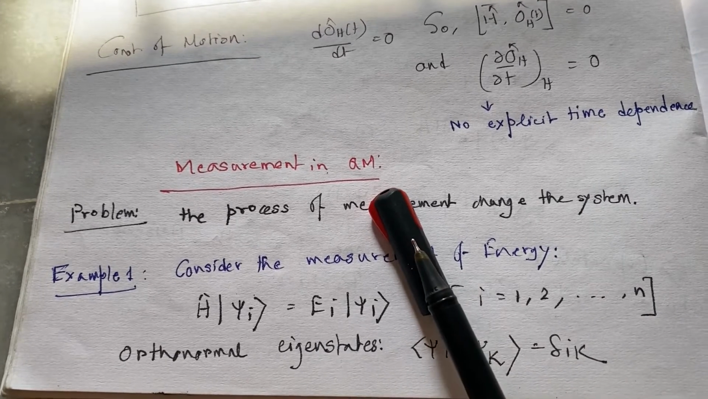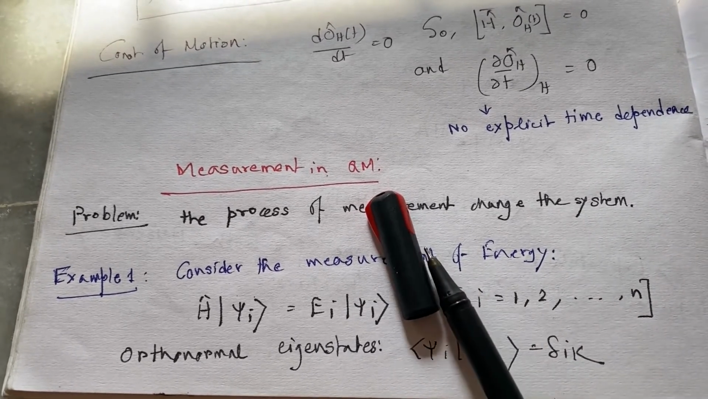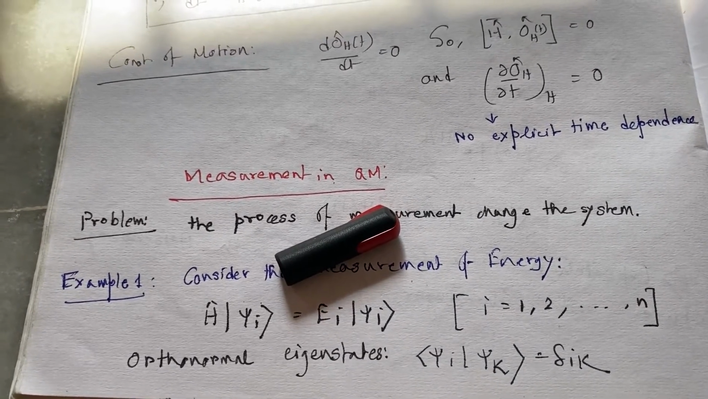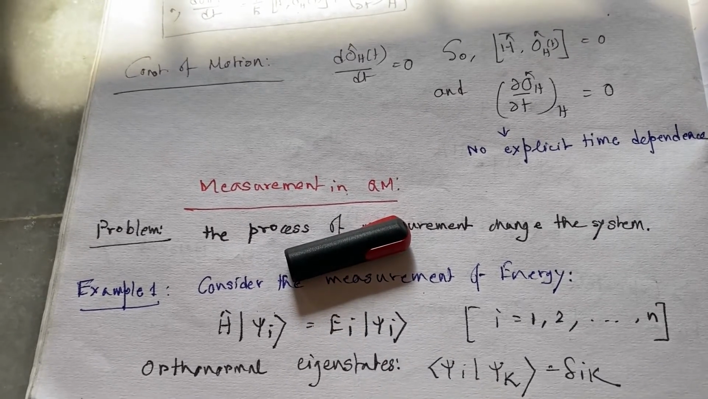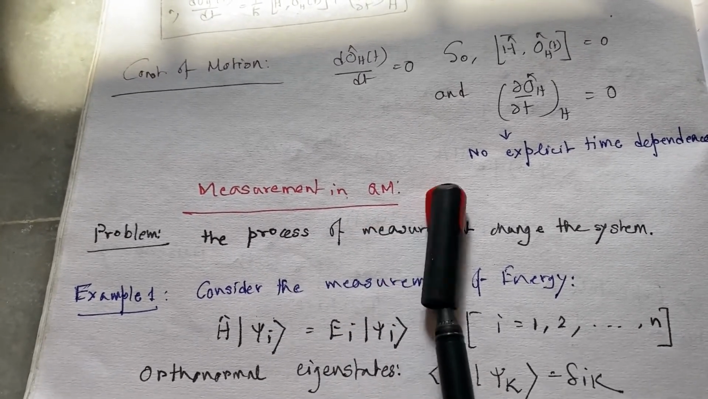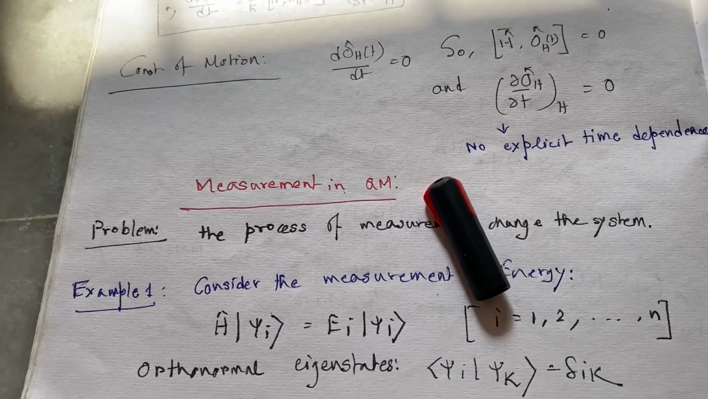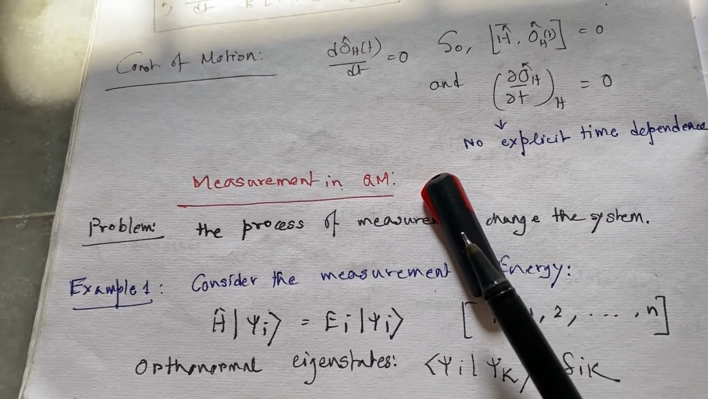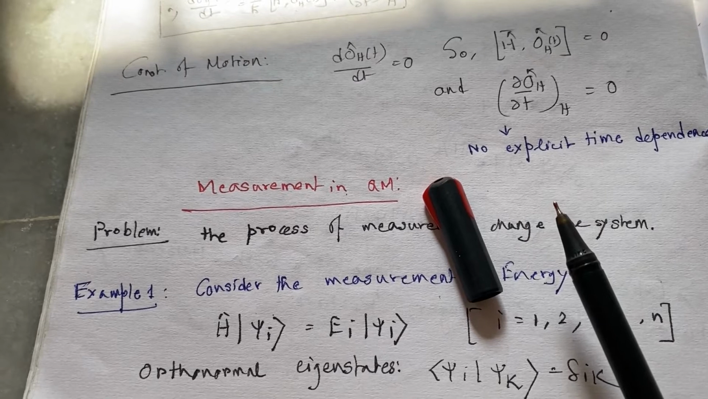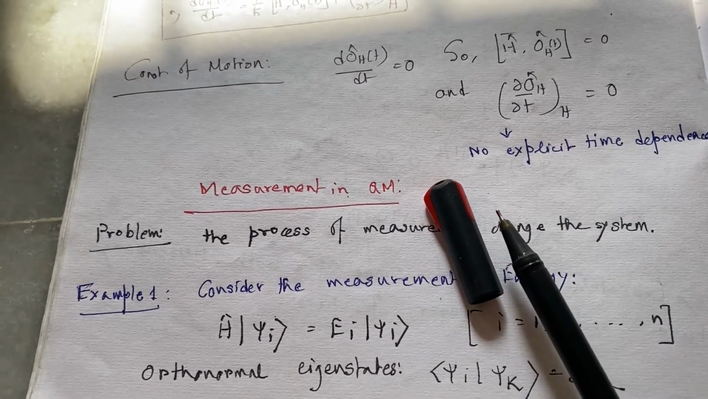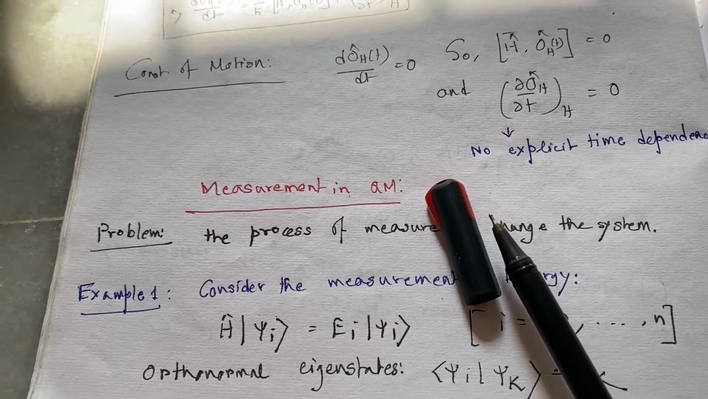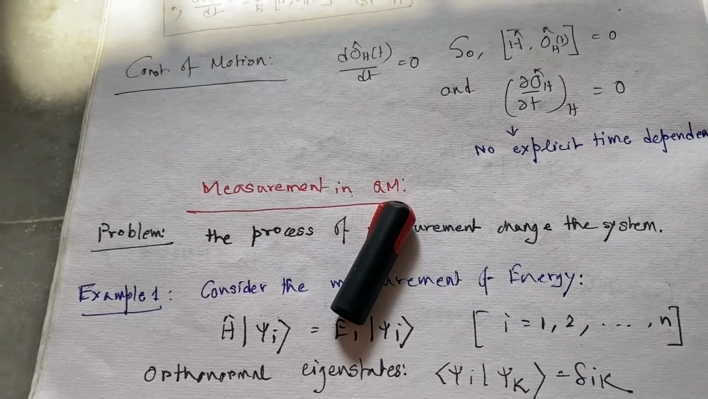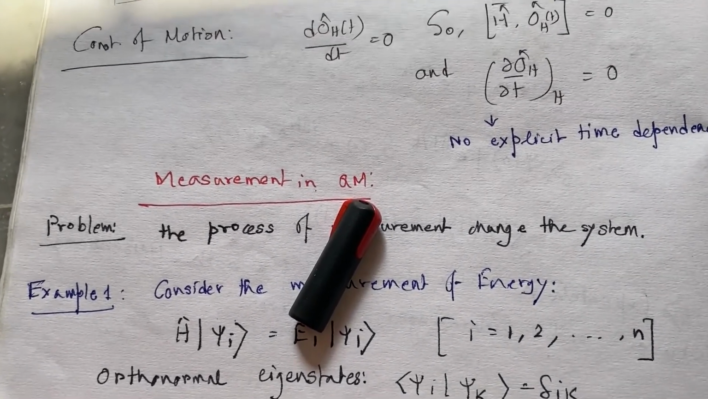If I want to see it, the photon will strike it and it will change its orientation, its configuration, its state. So if initially the electron was in this state, I will not get any information about this state because the photon which strikes the electron changes the system entirely. So this is a big problem in quantum mechanics.